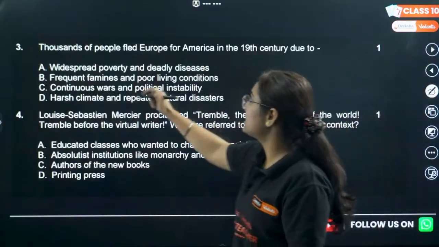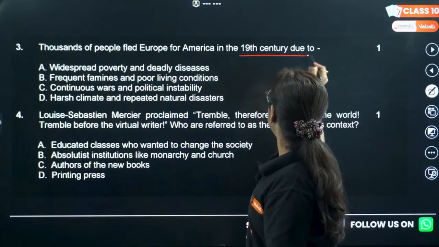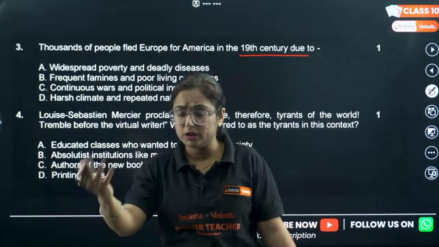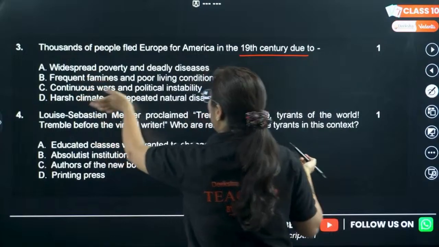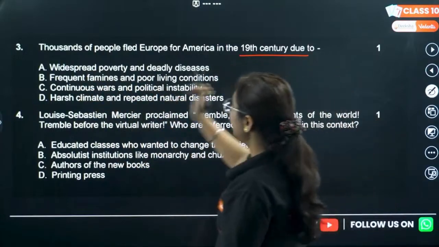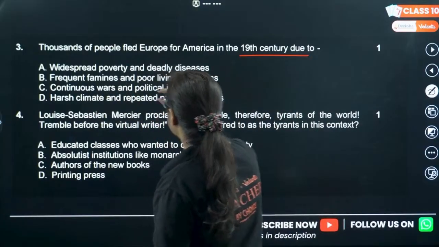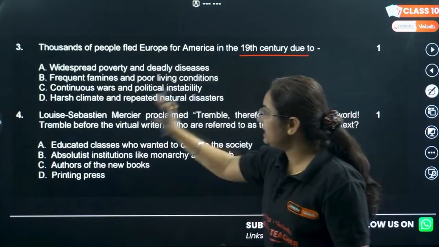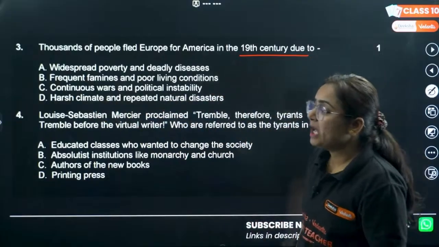Third one in the list, thousands of people fled Europe for America in the 19th century due to. Now, why did the people flee? So A, because of widespread poverty and deadly diseases, frequent famine and poor living conditions, continuous war and political instability. D, harsh climate and repeated natural disasters. Now what happened?